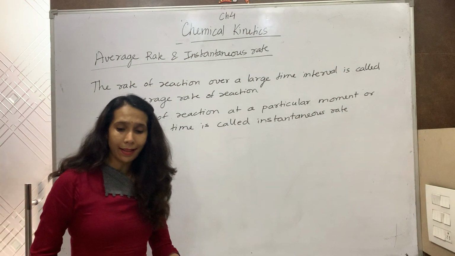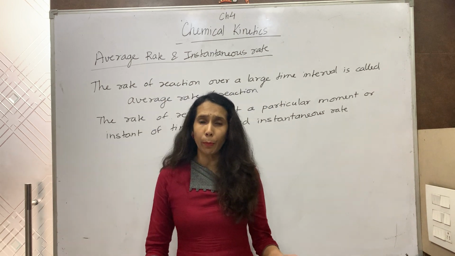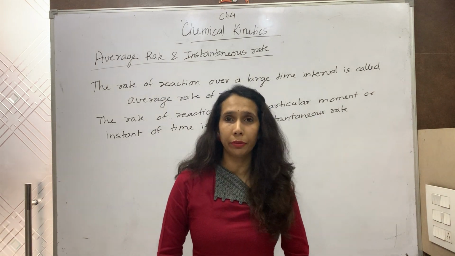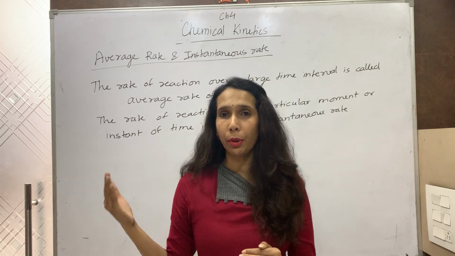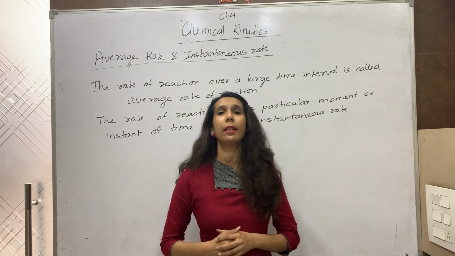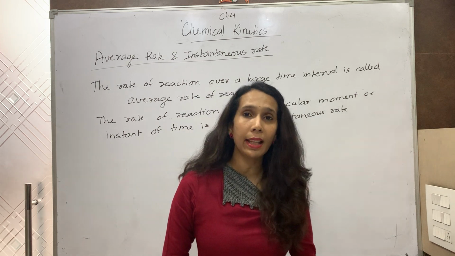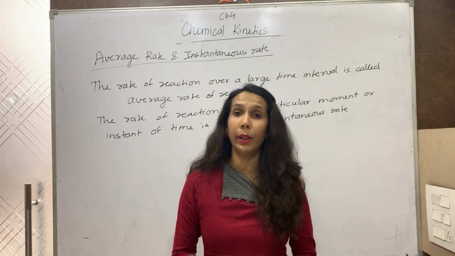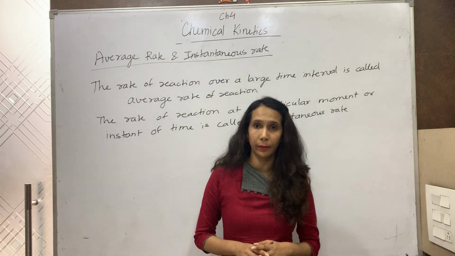Now, to understand it, let us take an example. Suppose I take my car from home, from Jaipur I can say, and I move to Delhi. The approximate distance is 300 kilometers. I cover the distance in 5 hours. So what is the average speed? 300 divided by 5, that is 60 kilometers per hour.